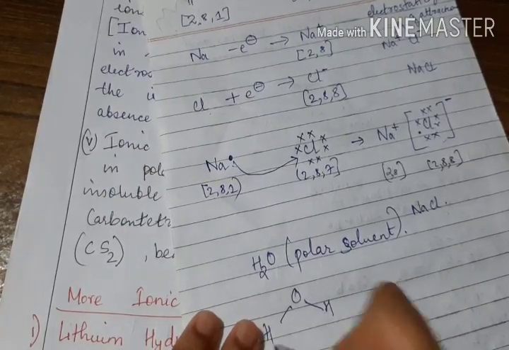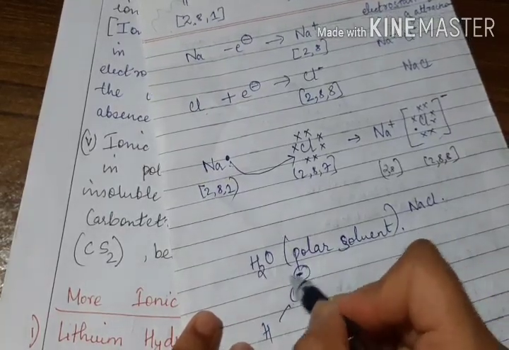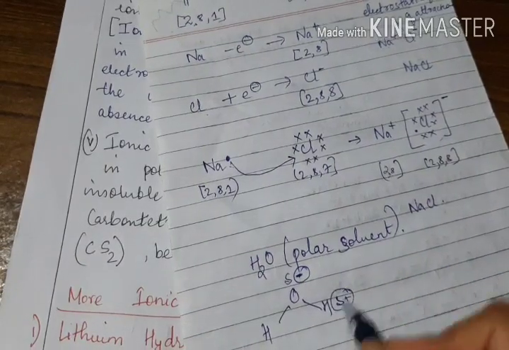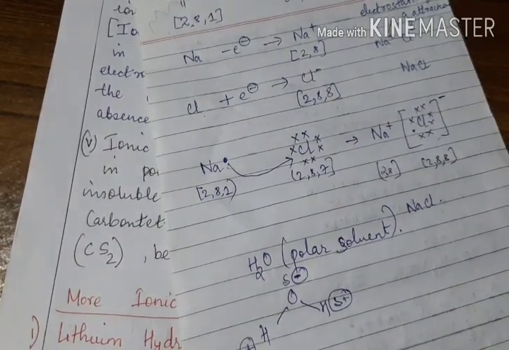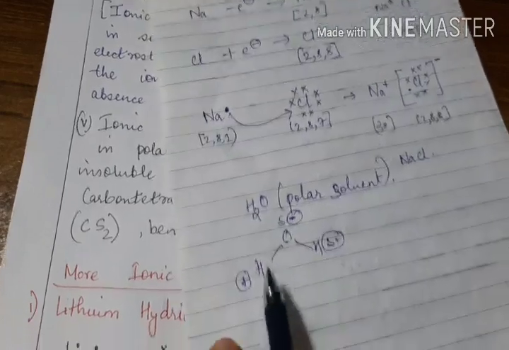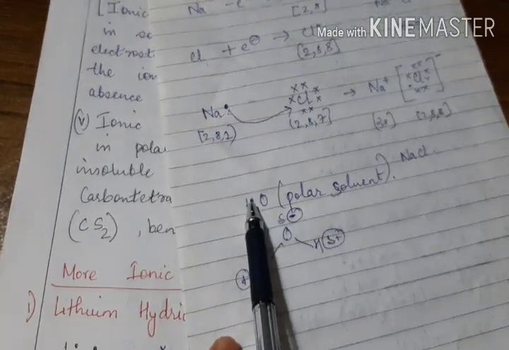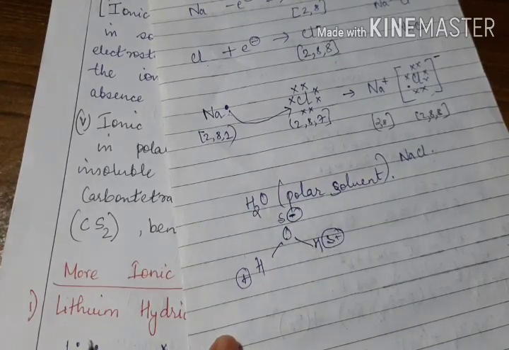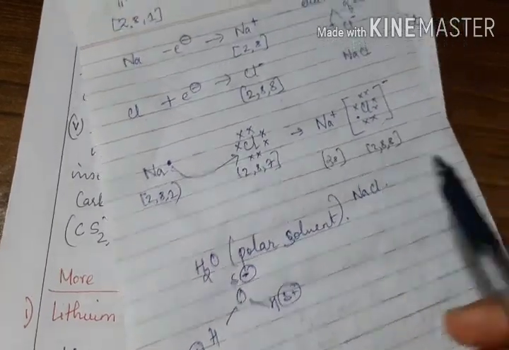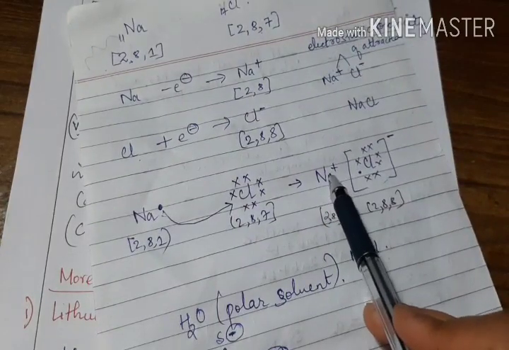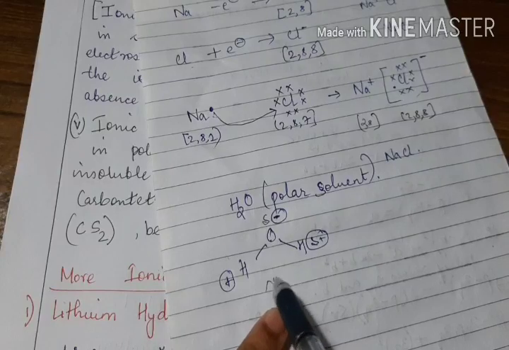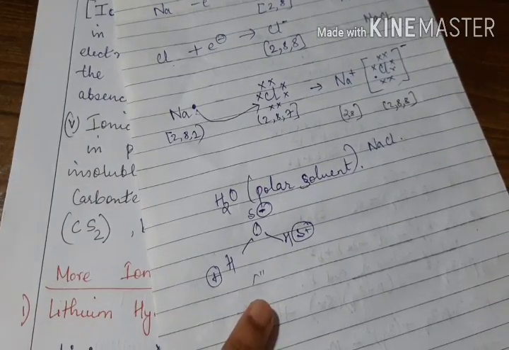Water will have a structure like this. It will have del minus, a small negative charge, and del plus, a small positive charge. Oxygen will have the negative charge. There will be charge distribution like this in water. That is why it is called polar: two poles, negative and positive. Even ionic compounds have charges like this, plus and minus. So ionic compounds can dissolve in a polar solvent having charges like this.